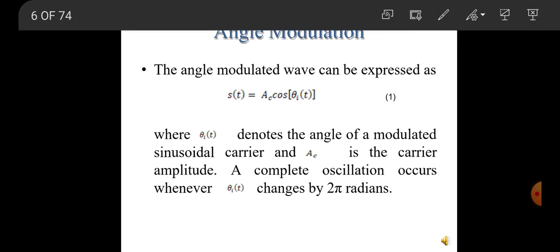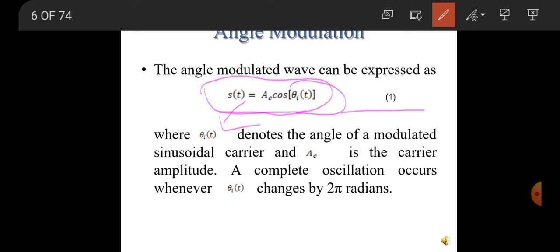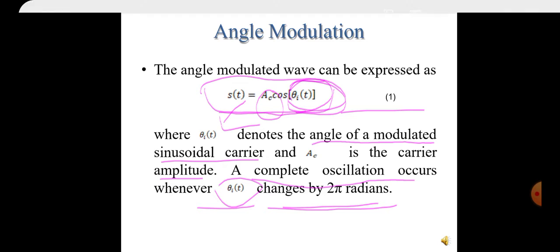The total angle modulated wave can be represented as s(t) = Ac cos theta i(t). This is equation number 1. Here theta i(t) is the angle of the modulated sinusoidal carrier, and Ac is the carrier amplitude. The angle rotates through 2 pi radians, that means a complete oscillation occurs whenever theta i(t) changes by 2 pi radians.